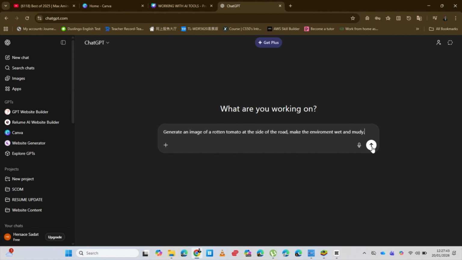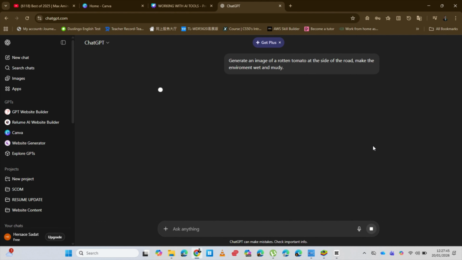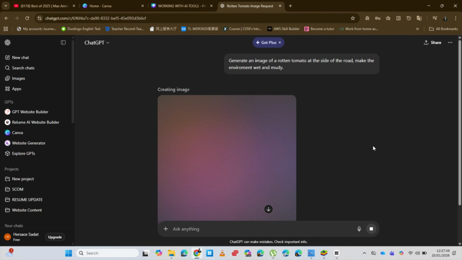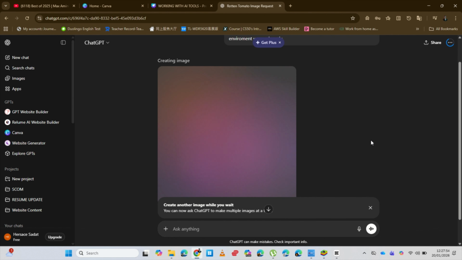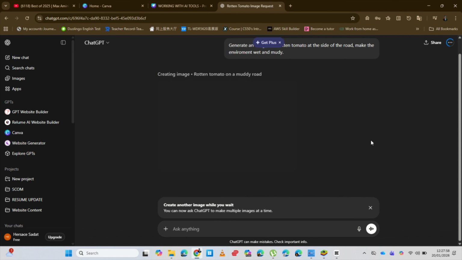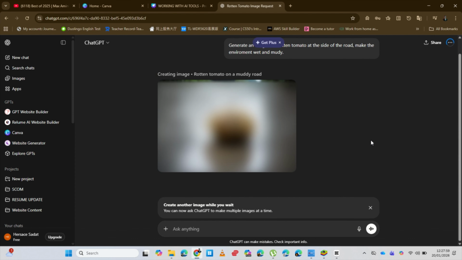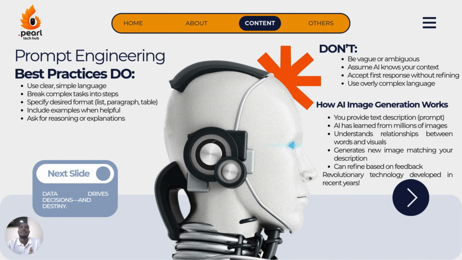As you see, the first step is you provide a text description. I'm going to describe something. I want to generate an image of a rotten tomato at the side of the road. I want the environment to be wet and muddy. I put in this prompt, and ChatGPT is generating. Let's see what it generates.